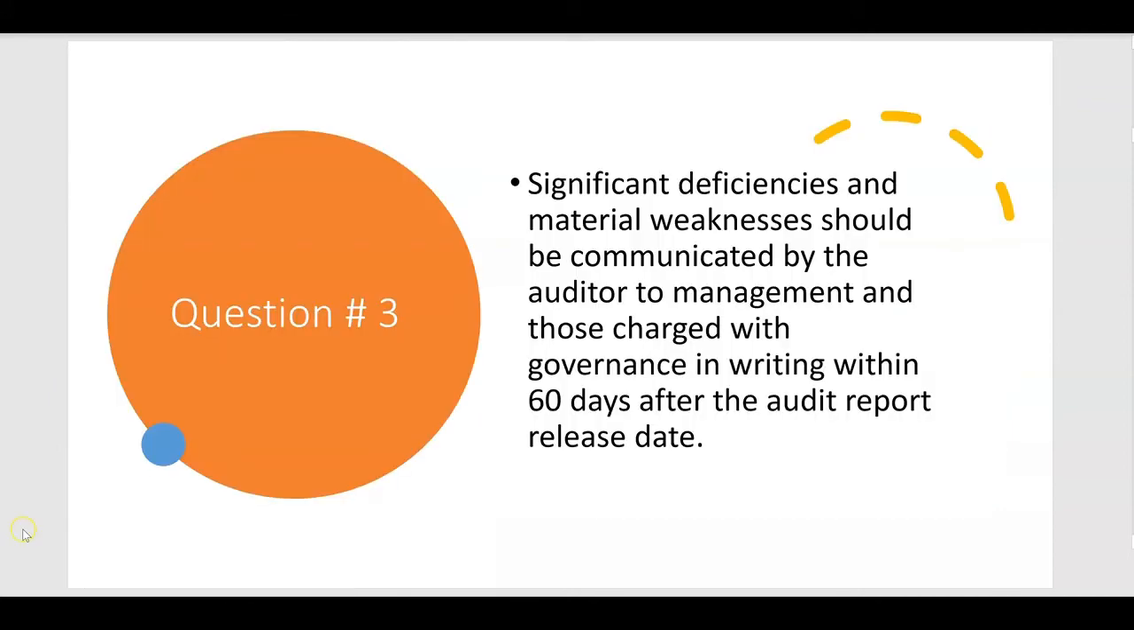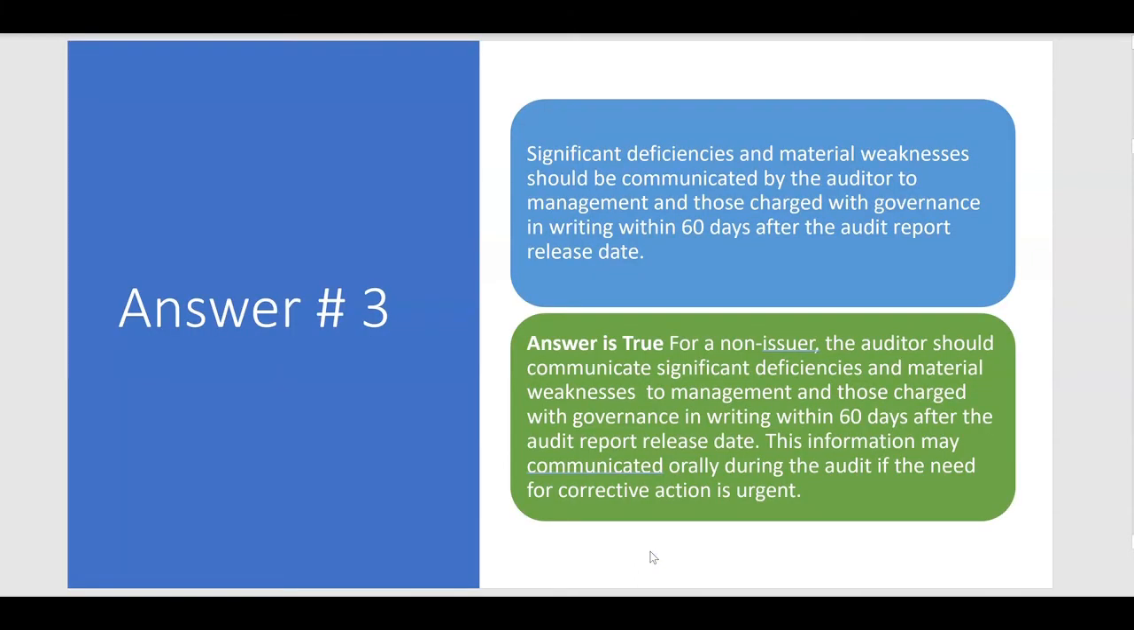Number 3, significant deficiencies and material weaknesses should be communicated by the auditor to management and those charged with governance in writing within 60 days after the audit report release date. And that is true because this is an audit of a non-issuer. Now, the information could be communicated orally during the audit if the need for corrective action is urgent. But assume nothing's that urgent that's found, then within 60 days of the audit report release date.